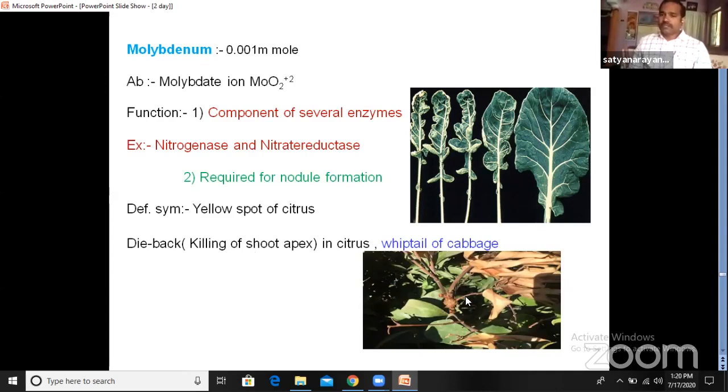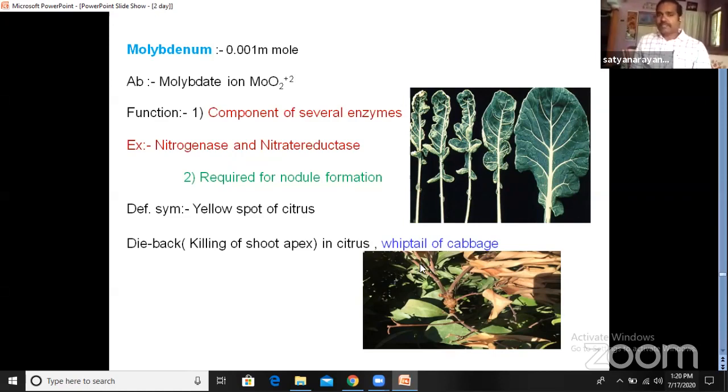See here, now this is a citrus plant. Here, the shoot apex, the apical part, becomes dead. They are converted into a brownish color. So the leaf fall will be there, and the shoot also won't function. So these symptoms are called dieback.